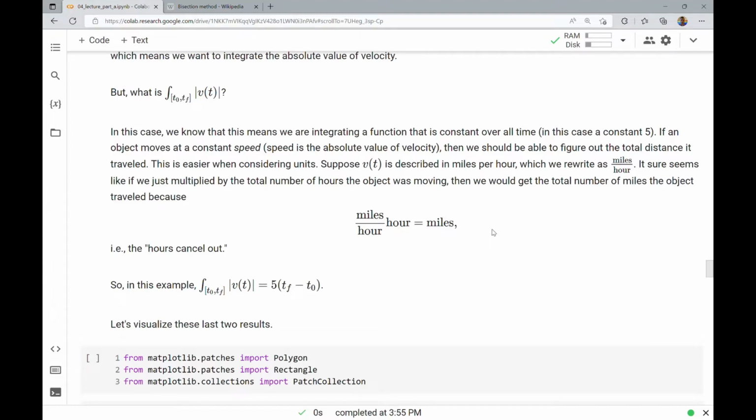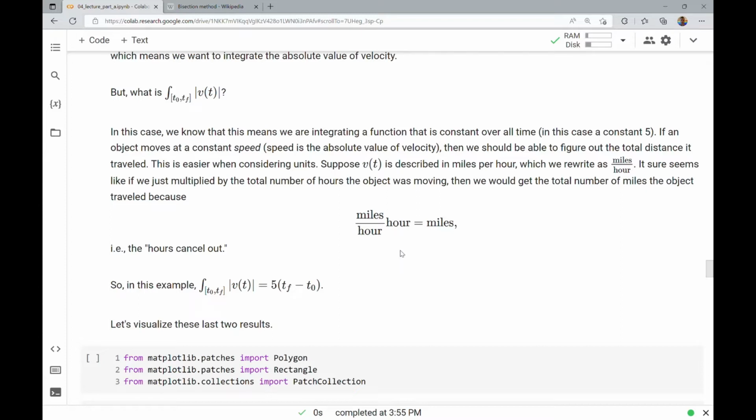So suppose v of t is described in miles per hour, which we write as miles divided by hour. It sure seems like if we just multiplied by the total number of hours the object was moving, we would get the total number of miles the object traveled, because miles divided by hour times hour equals miles. It's a kind of dimensional analysis of the units.